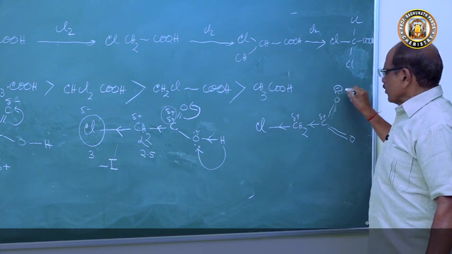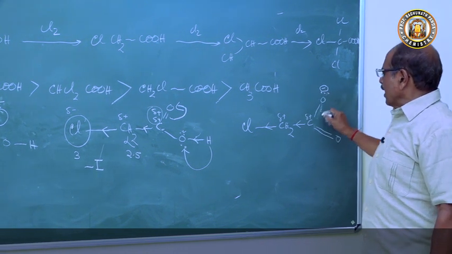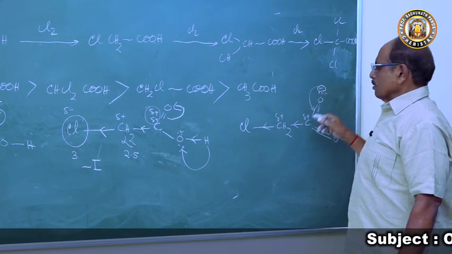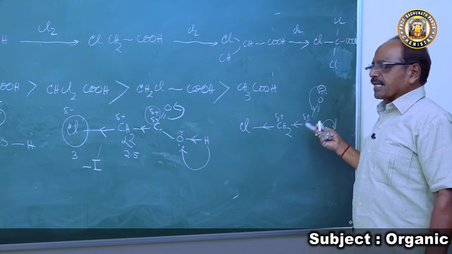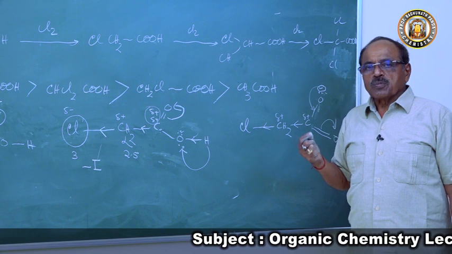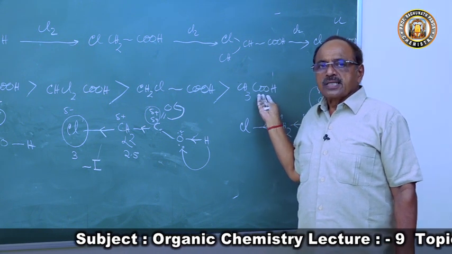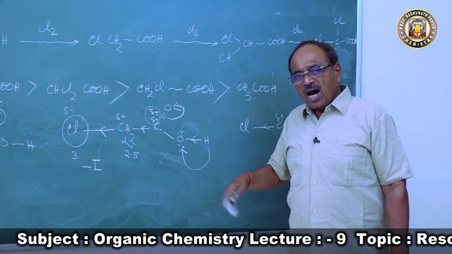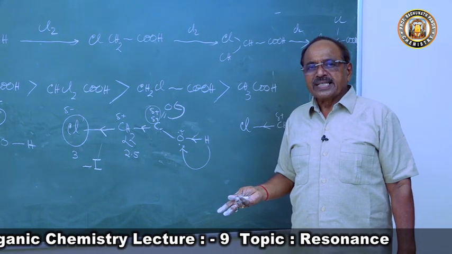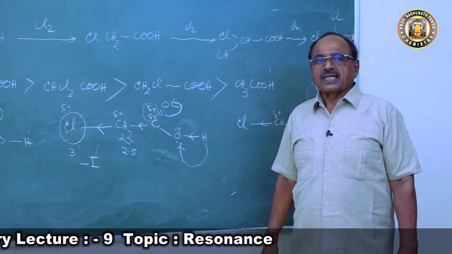So this negative charge of the carboxylate ion will come here more easily than earlier. So it will promote the resonance. So I told you, any factor which promotes the delocalization of the negative charge will enhance the resonance, will increase the stability, will contribute towards the acid strength of the carboxylate ion.